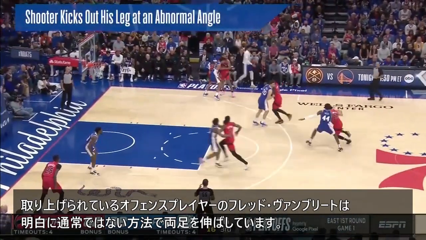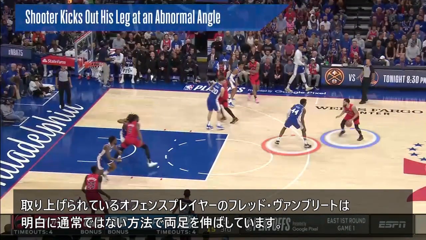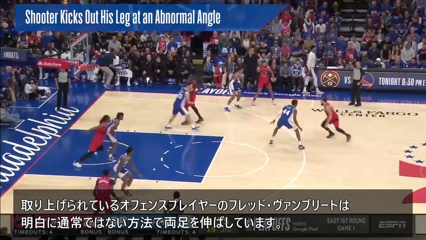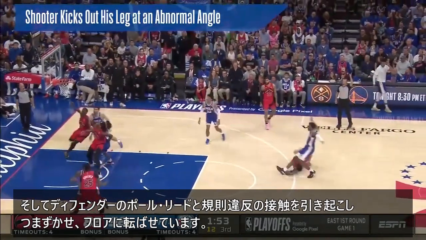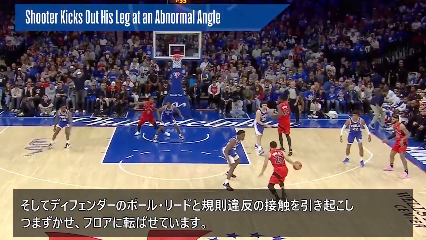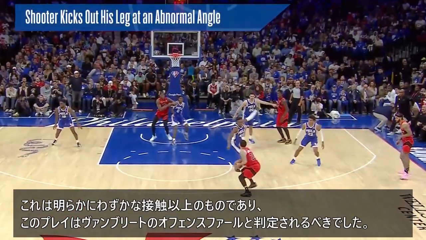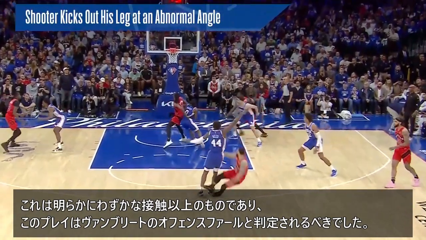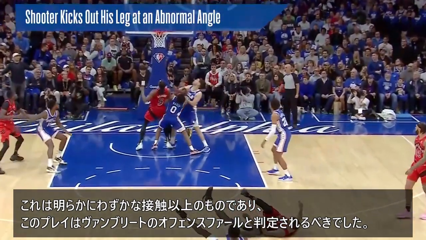The highlighted offensive player, Fred VanVleet, extends both of his legs out in an overt and abnormal manner, and he initiates illegal contact with the defender, Paul Reed, tripping him and causing him to go to the floor. This was more than marginal contact, and an offensive foul on VanVleet was needed on this play.